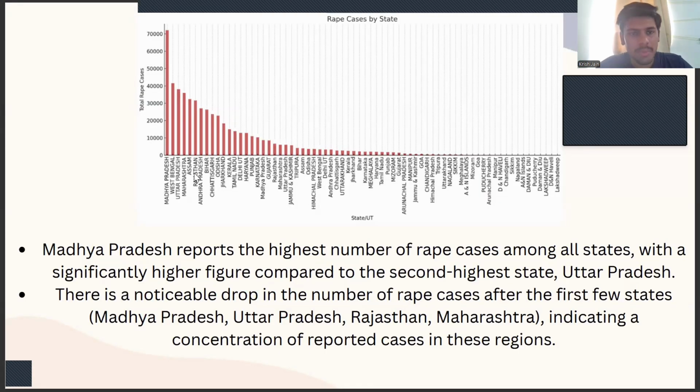Now we'll see rape cases by state. Madhya Pradesh tops the list with the highest number of rape cases, more than 70,000, followed by West Bengal and Uttar Pradesh. And we can see also there is a steep decline after the top 5 or 6 states.